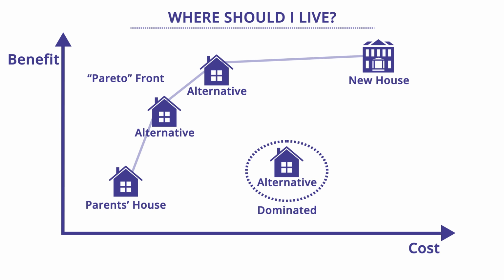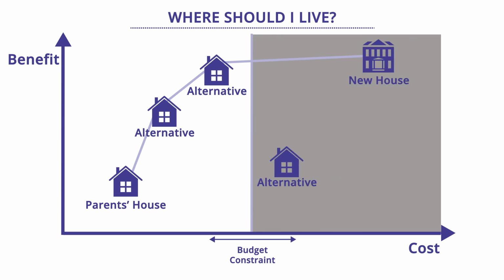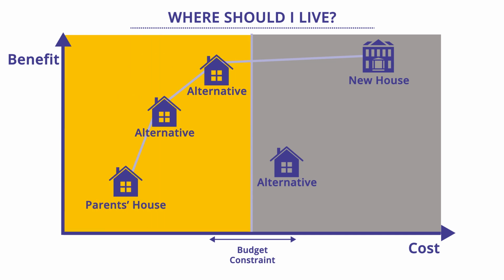The Pareto front represents the highest benefit for a given cost or the lowest cost for a given benefit alternatives. These solutions are the ones that exhibit the core trade-offs that we're going to have to consider when deciding which alternative we like the best. Another thing we can consider in this representation are budget constraints. These represent the maximum we're willing to pay in terms of cost for picking an alternative. We represent this as a vertical line in a benefit-cost trade space representation. Anything higher than the budget constraint is deemed infeasible and no alternatives there are attractive. Below the budget constraint, these alternatives are feasible and are potentially good solutions.